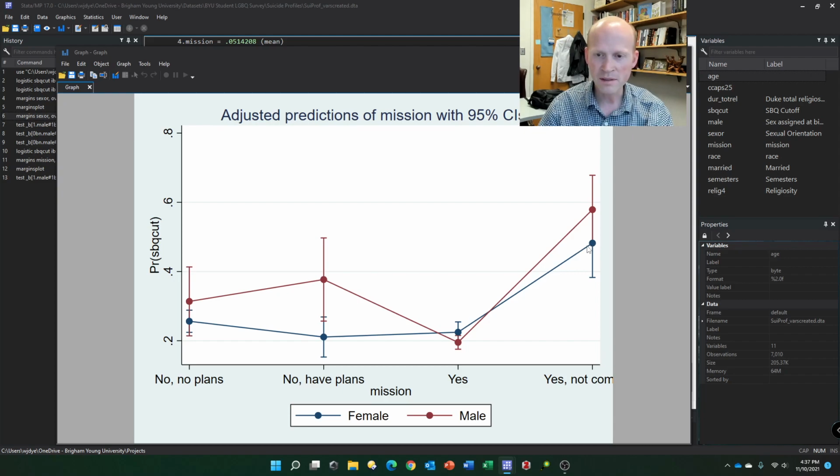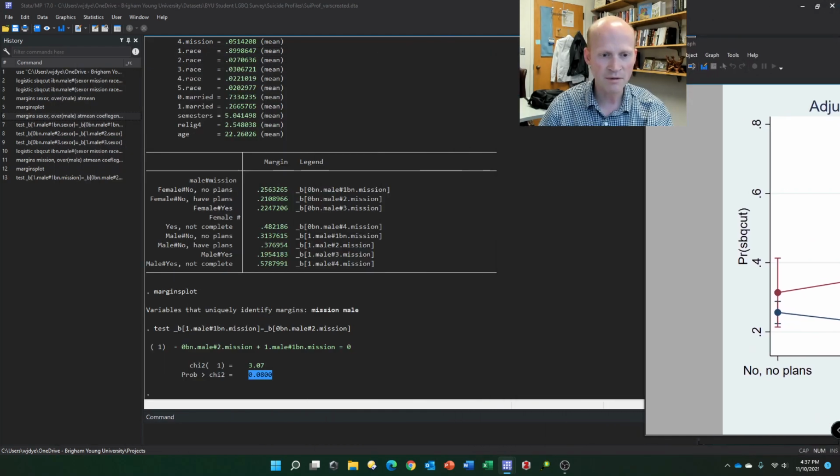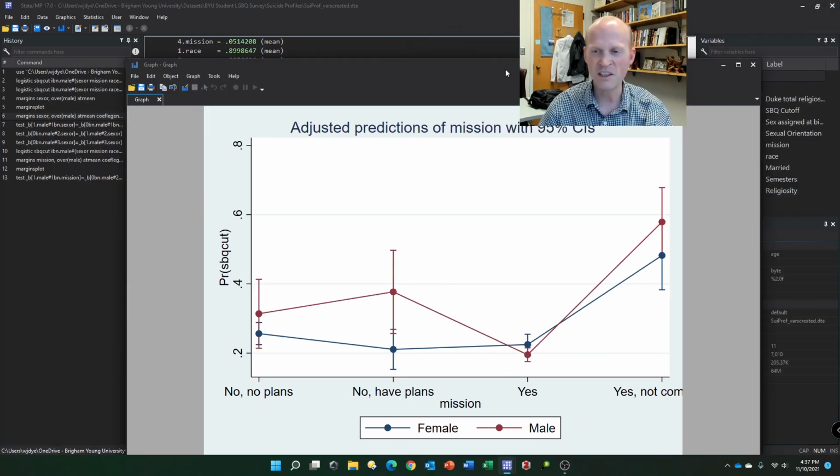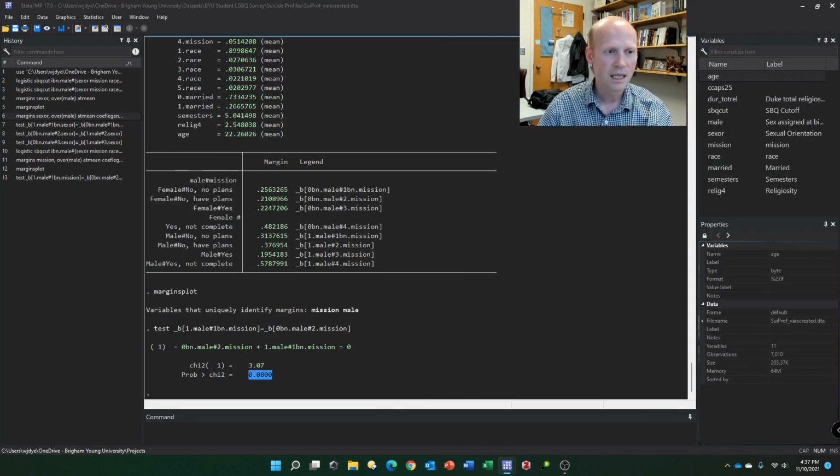Maybe females who have not completed are probably about the same as males that have no plans, but certainly higher, though not significantly different from each other. So maybe some gender differences in here along those lines. Did we find anything? Maybe not. Maybe no significant gender differences in terms of that prediction. All right, let's look at how about married.